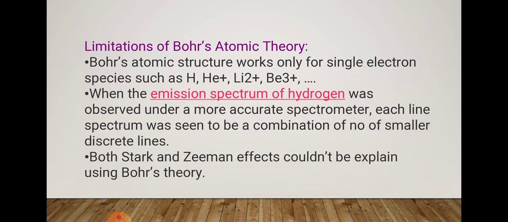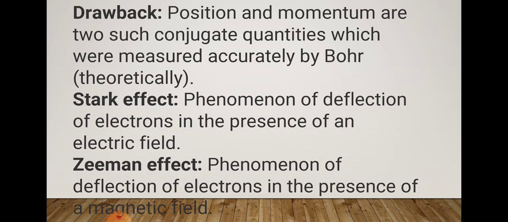Bohr's atomic model does not explain the Zeeman effect. What is the Zeeman effect? Splitting of spectral lines under the influence of a magnetic field is called the Zeeman effect.